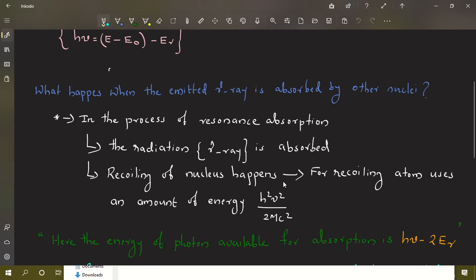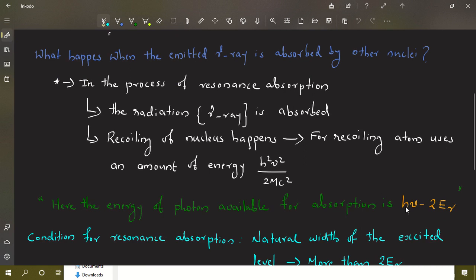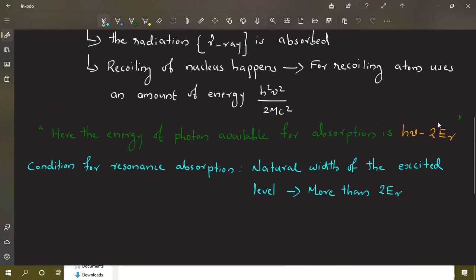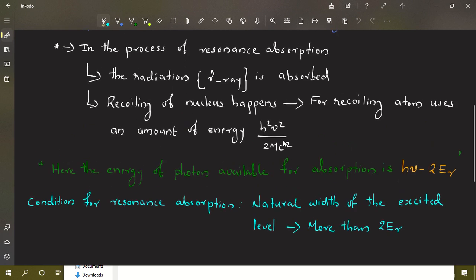And for that purpose, the atom uses the same amount of energy, that is the recoiling kinetic energy, h square nu square by 2mc square. So a part of the photon energy that is absorbed is utilized for the recoiling. Then it undergoes the transition. So the energy of the photon available for absorption is h nu minus 2 times Er. What is Er? Er is the recoiling kinetic energy of the nucleus. This expression is h square nu square by 2mc square.